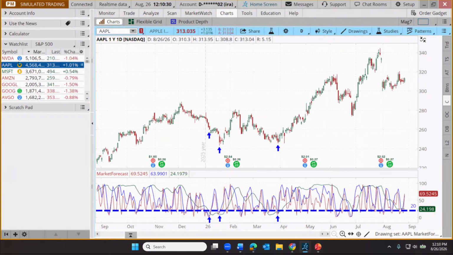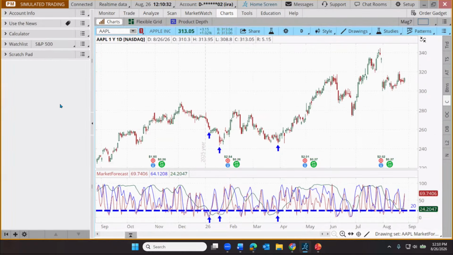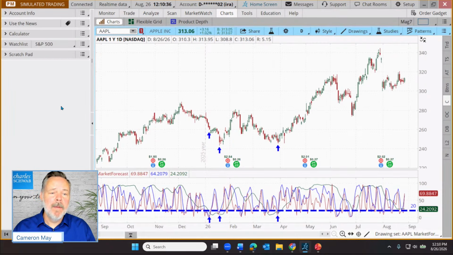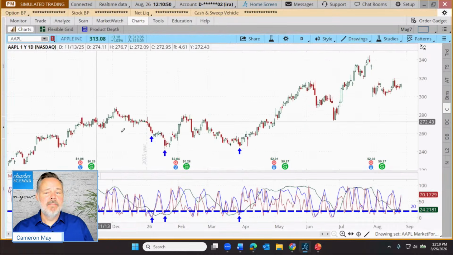So that's your introduction to the market forecast tool. It's not a perfect indicator. It is one that can only be found on Thinkorswim desktop, but it's one that popped up multiple times in my social media posts. Now, at least in the replies to those social media posts. Let's move on to tool number 2.